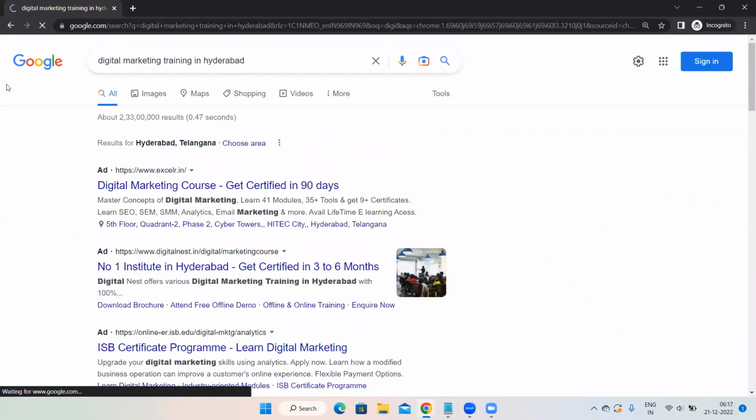What is Google? Google is a search engine, right? Now Bing is a search engine. Baidu is a search engine. Yahoo is a search engine. But Google is the most famous one. Google is a search engine.